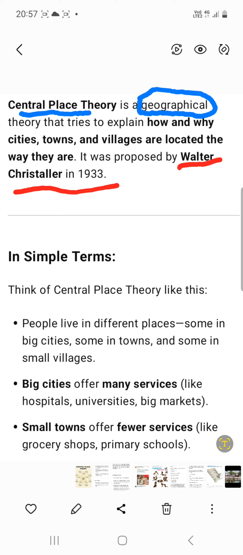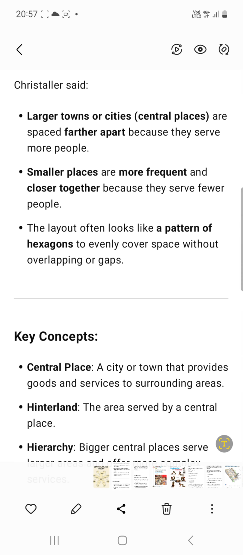Okay, so think of central place theory. It's like people live in different places, some in big cities, some in towns and some in small villages. Big cities offer many services. Suppose in India, Delhi is there or Hyderabad is there. It has good education facilities, big international schools, big shopping malls, big universities, big hospitals and healthcare facilities. That we can't expect in small towns or small villages. Suppose some village in Haryana, we can't expect an international school to be there.